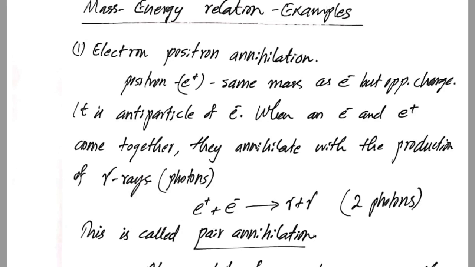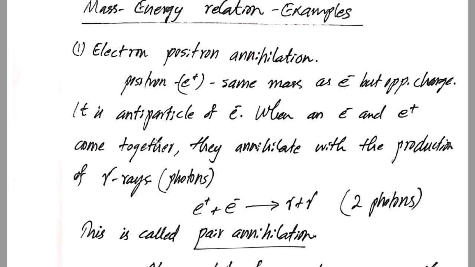Positron is an elementary particle which has the same mass as that of the electron but with the opposite charge. This positron is considered as the antiparticle of the electron. For every particle there is an antiparticle which will have opposite charge with the same mass. So when an electron and positron come together, they will annihilate, they will combine together and disappear with the production of two gamma rays. Gamma rays means electromagnetic radiation, that is, two photons are created.